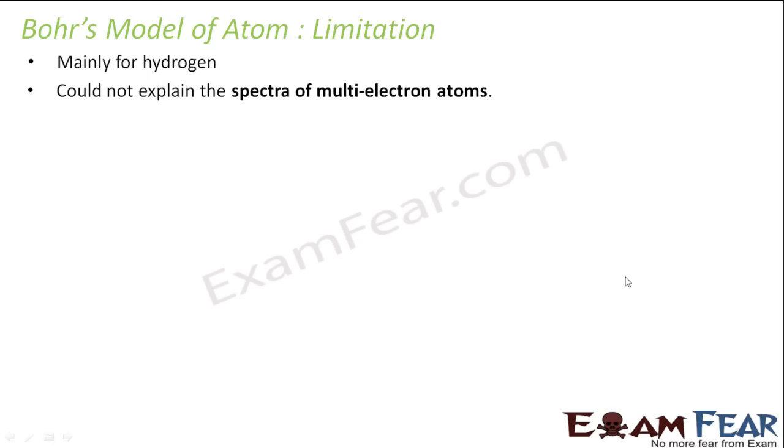It could not explain the spectra of multi-electron atoms. Bohr's theory was successfully able to explain how the atomic spectra is formed in case of hydrogen, but as other atoms came into picture, they had more number of electrons, because hydrogen had only one electron, right? But when we considered other atoms, they had many electrons. Now, it could not explain how the formation of spectrum takes place in multi-electron atoms.